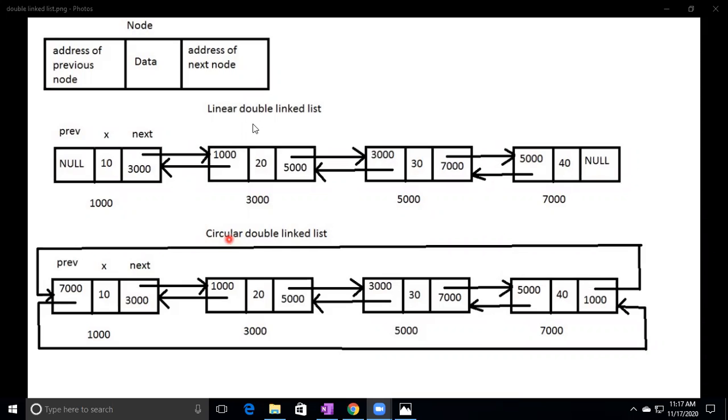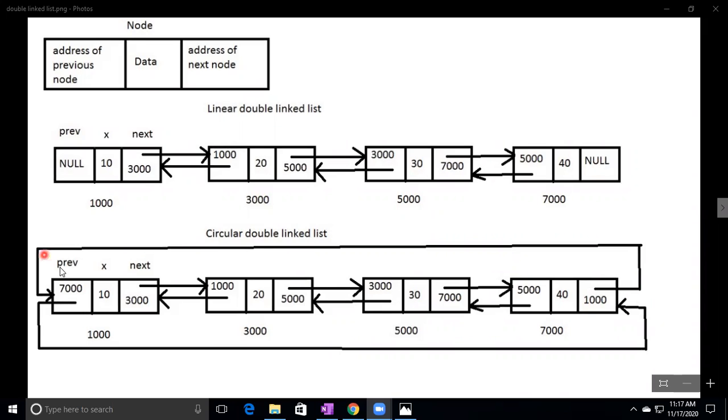Okay. So in the double linked list, two types are there. Just now we discussed linear double linked list. Next one is what? Circular double linked list. So this circular double linked list is also a collection of nodes. But in this, the last node holds the first node's address, and the first node holds the last node's address.